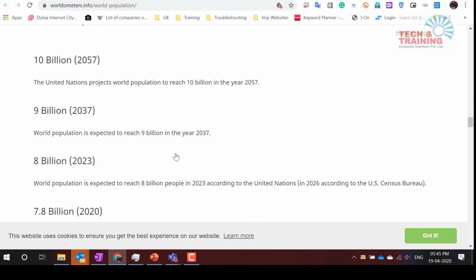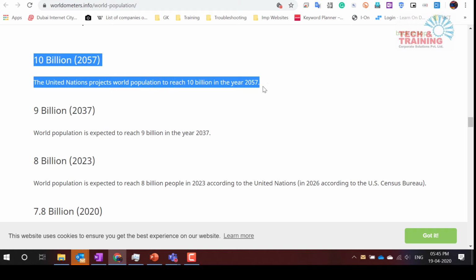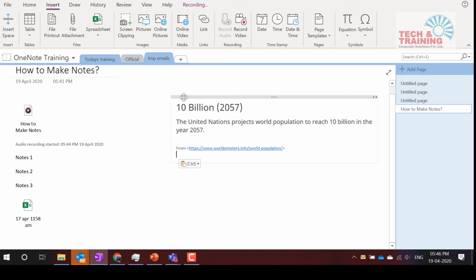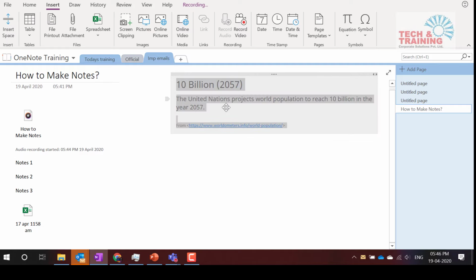First thing that I do, simple thing, 10 billion. I'm just making a note. I simply press Control C, and I paste it. Now see, OneNote is such a brilliant application that you can click anywhere and start typing. So I clicked here and I started typing.